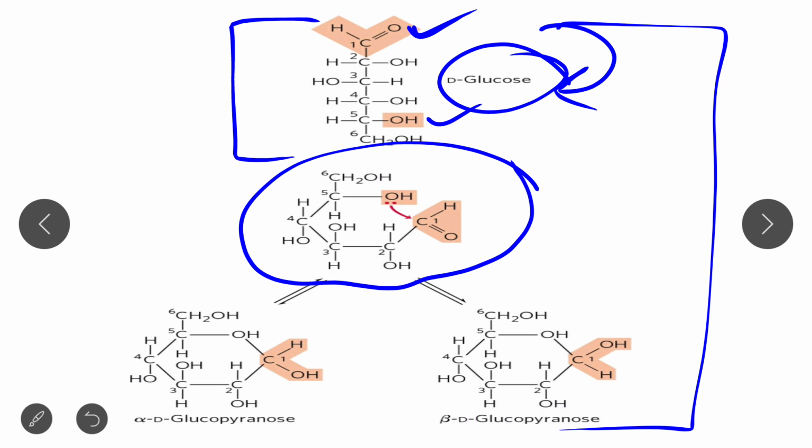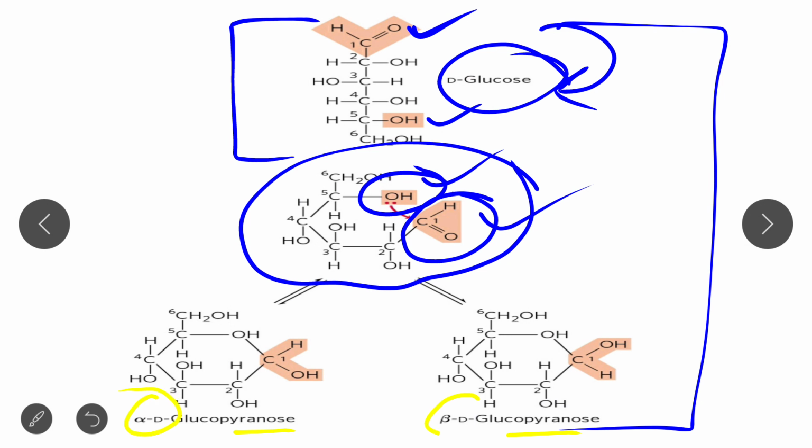And when we rotate, this C5 carbon reacts with this aldehyde group. Now you will understand. It reacts with this aldehyde group, and due to this reaction the pyranose structure is formed. This pyranose structure can be alpha D glucopyranose or beta D glucopyranose. Why alpha and beta D? Alpha and beta are basically the anomers.